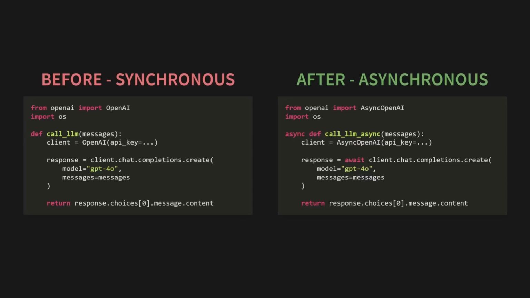We label the function with async def, and we await the API call itself. That's it. This function now behaves like our smart chef. When it's called, it will send the request to the LLM, and then immediately yield control, allowing our program to do other things. So how do we use this new speedy function to process our batch of resumes?